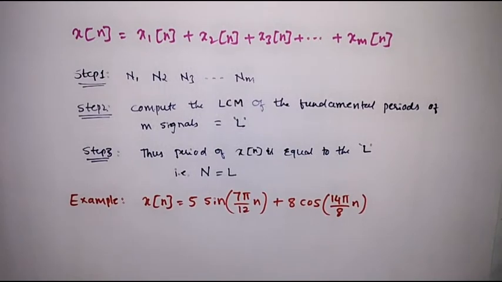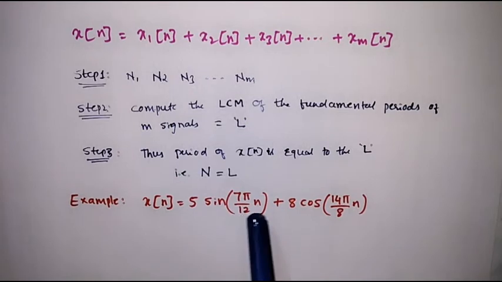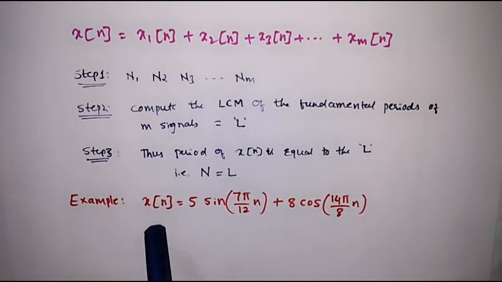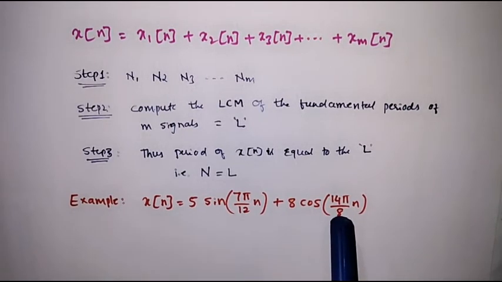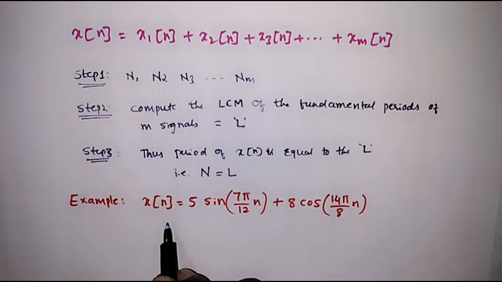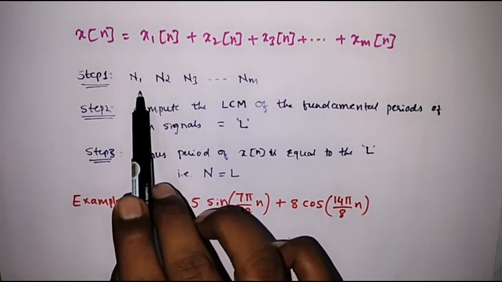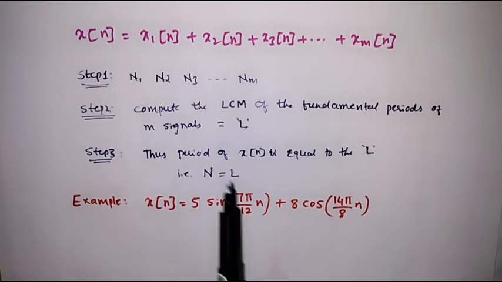Let's consider one example. x of n is equal to 5 sin 7 pi by 12 n plus 8 cos 14 pi by 8 n. Here the discrete time signal x of n is the sum of two periodic discrete time signals. Now let's see how to calculate the period of x of n. Our first step is to calculate the fundamental period of these two signals. We will call them N1 and N2.